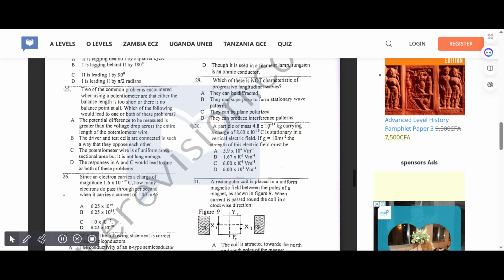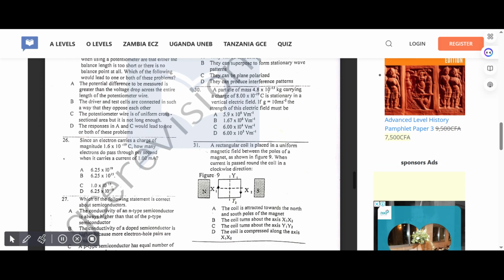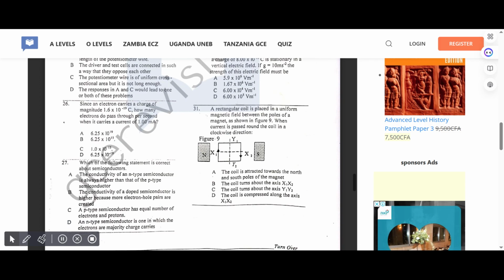Two of the common problems encountered when using a potentiometer are that either the balance length is too short or there is no balance point at all. Which of the following will lead to one or more of these problems? Correct answer for 25 is D. The responses in A and C will lead to one or both of these problems.